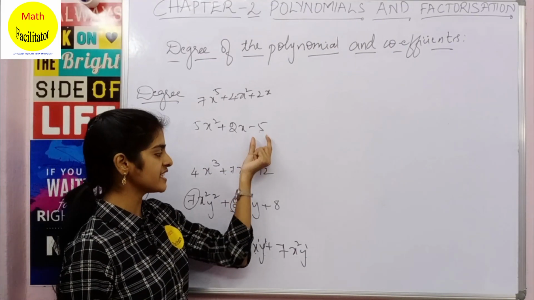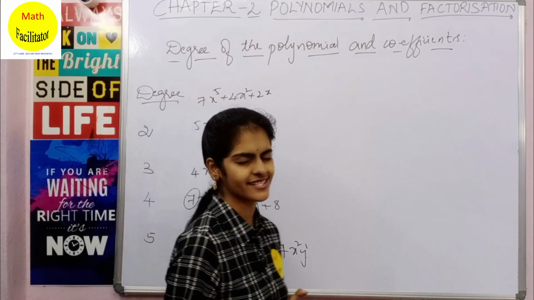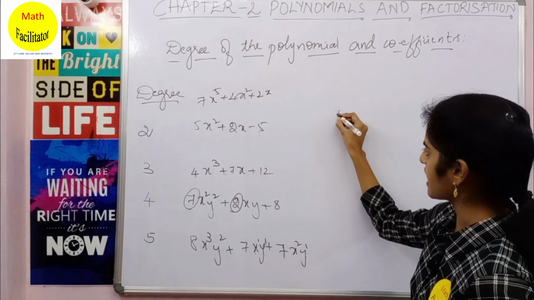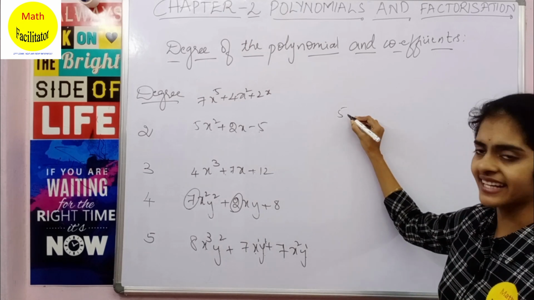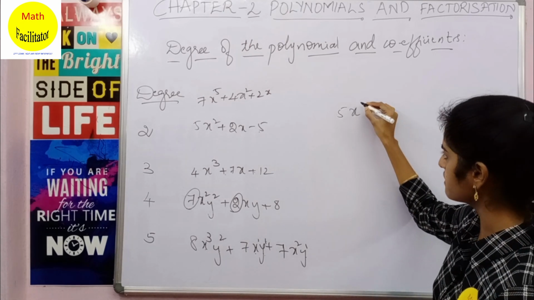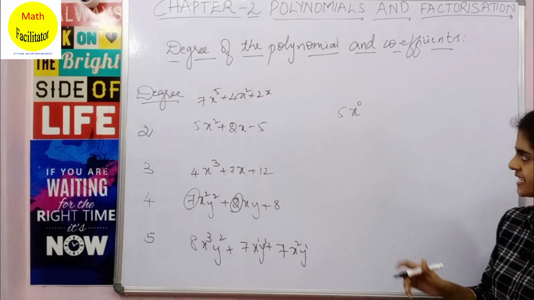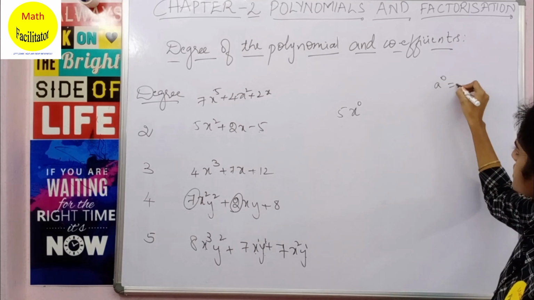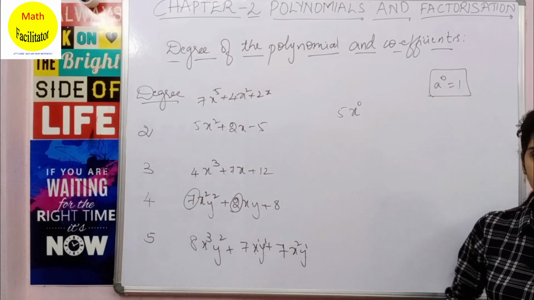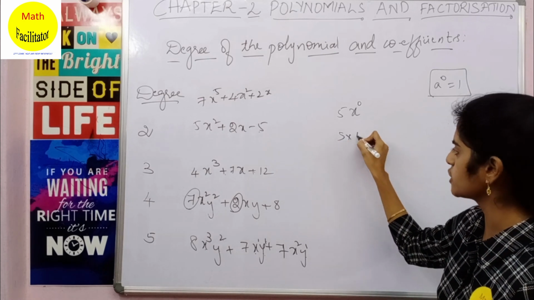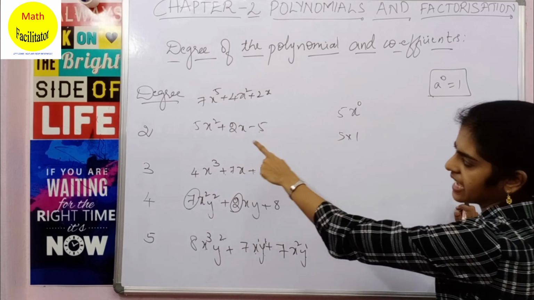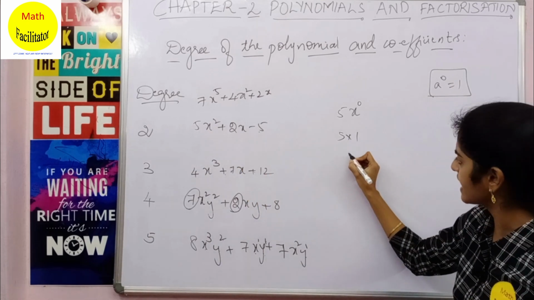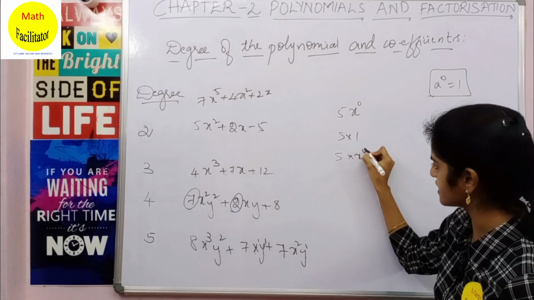Clear? Now here we did not speak about the degree of constants. So let us talk about it now. So you have 5. Now what is the degree of this constant? You can write 5 as 5 into x power 0. Why? Because a power 0 is what? A power 0 is 1. So 5 you can write as 5 into 1. Instead of 1 you can write a power 0. Since everything is in terms of x, you will write it as 5 into x power 0.